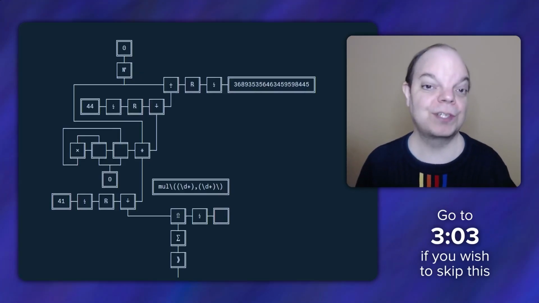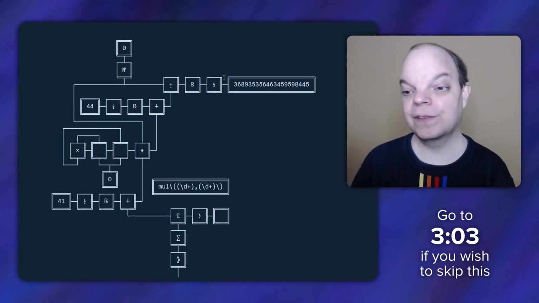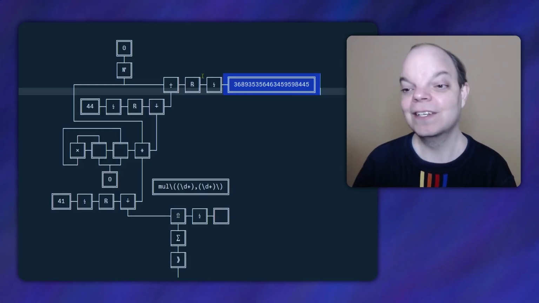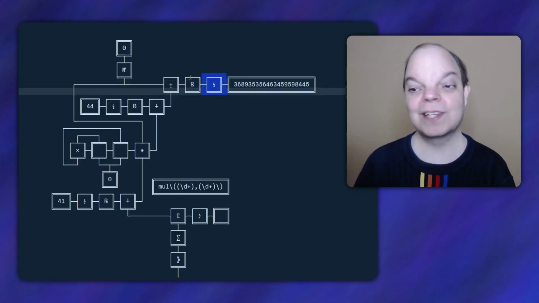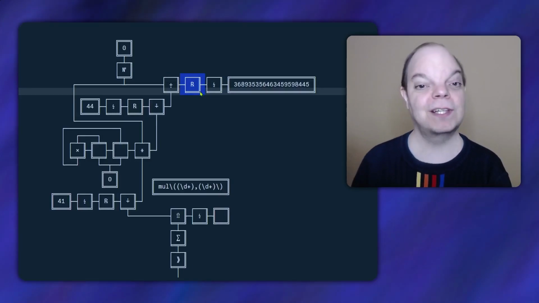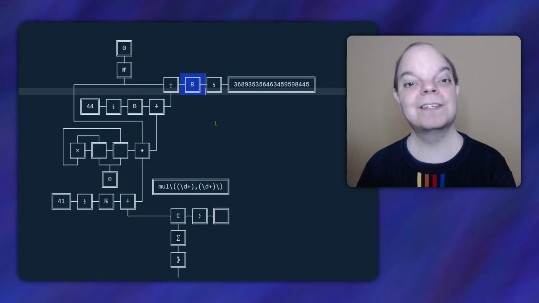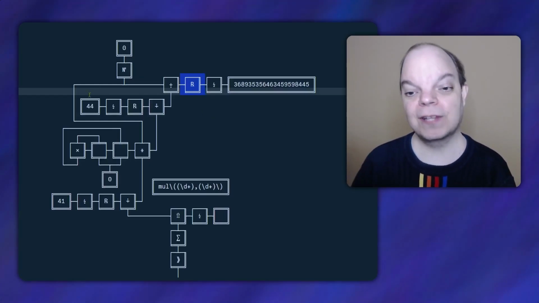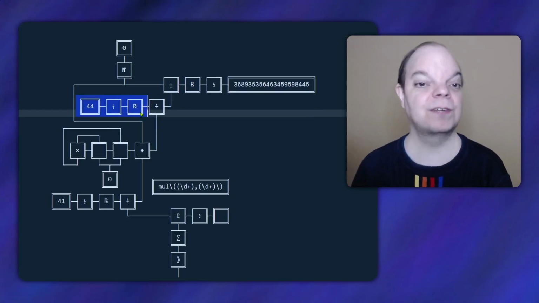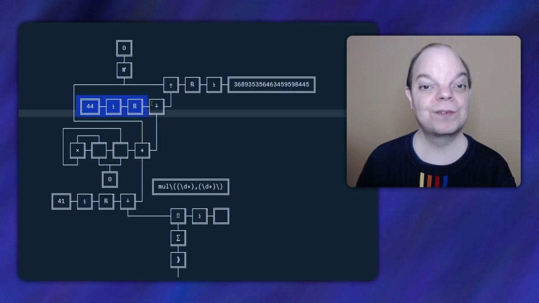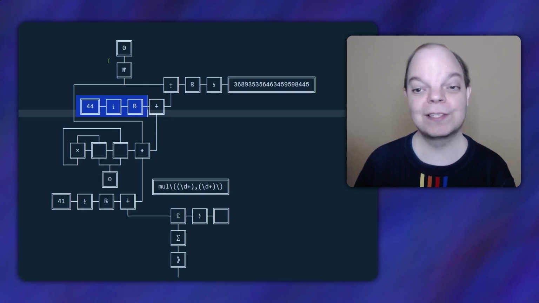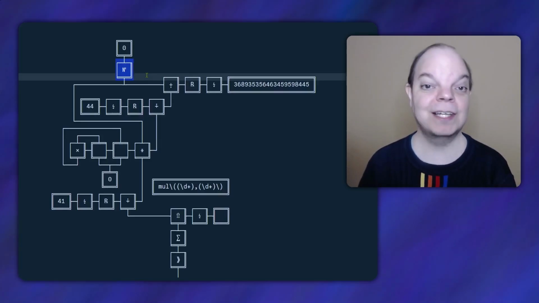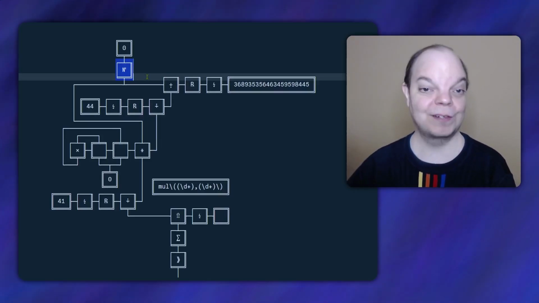So here's a quick summary of how that program worked. We start with this, which is the integer representation of the string mul open parenthesis. And we turn that string into a lazy sequence of its characters, and then we wrote this function which allows us to turn that string into a regular expression which will match exactly that string, mul open parenthesis. And I'm using that same thing here to create a regular expression that will match the comma. But of course in between those two we needed to match a number consisting of digits. So we wrote this function which will return a regular expression that will just simply match any number of digits and return the parsed integer for it.